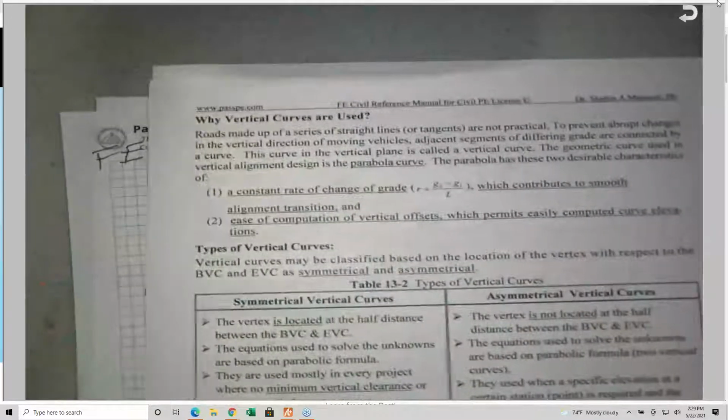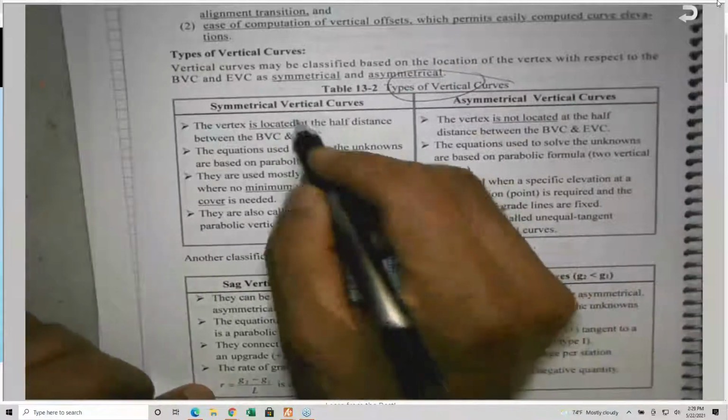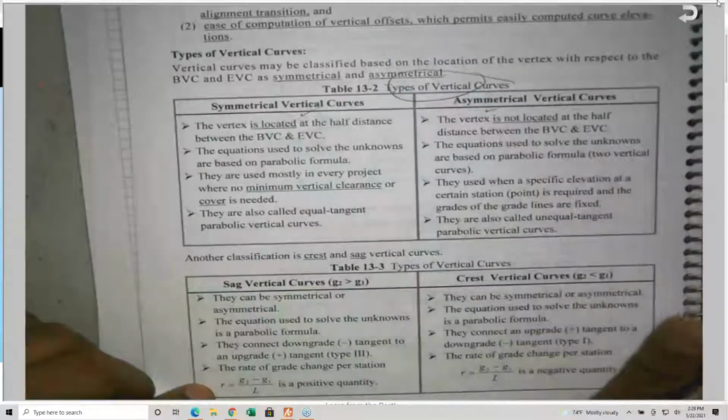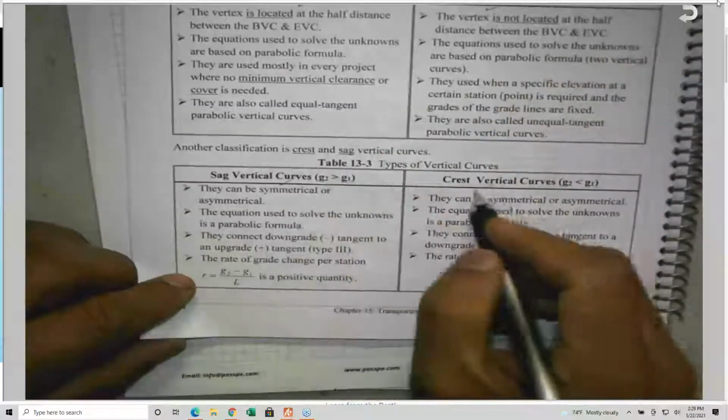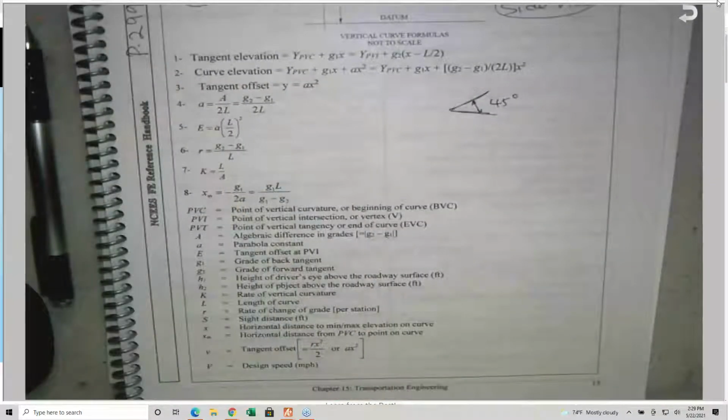The classifications of the vertical curves: it could be symmetrical or asymmetrical, or unsymmetrical. It could be sag or crest. And in the AASHTO, they came up with 4 types. You are going to see it shortly. But basically, a vertical curve.